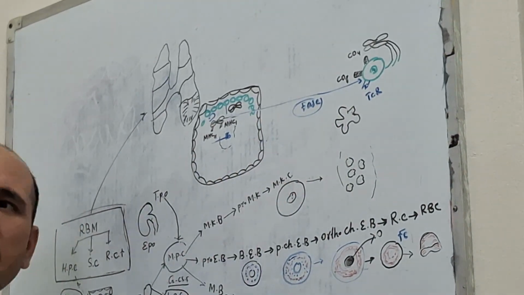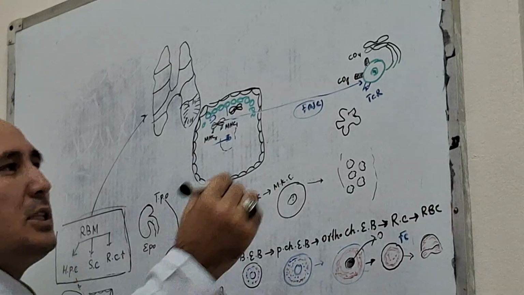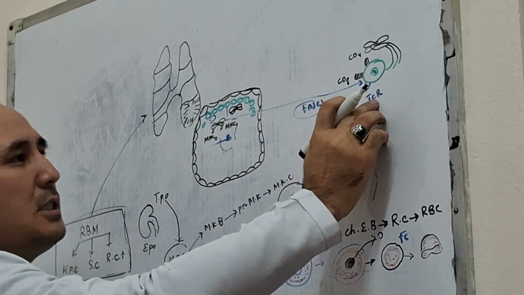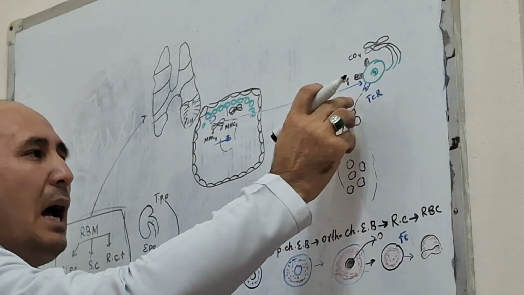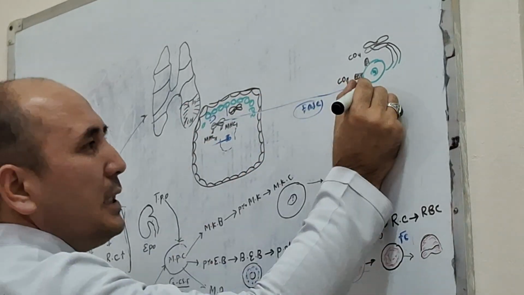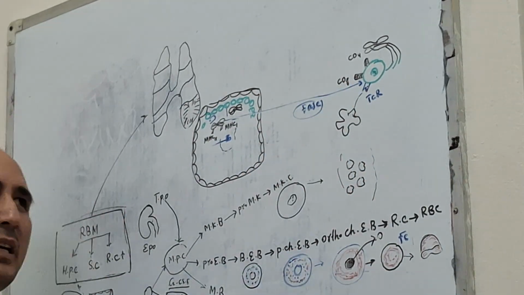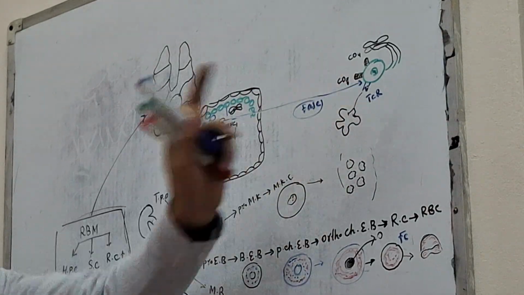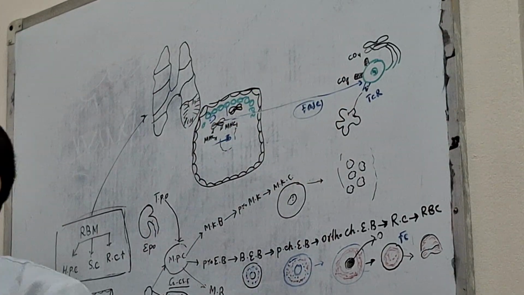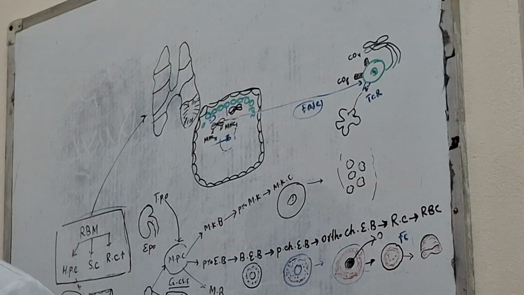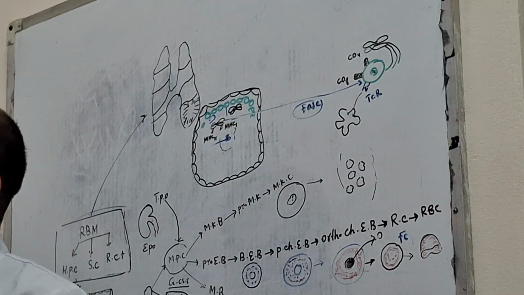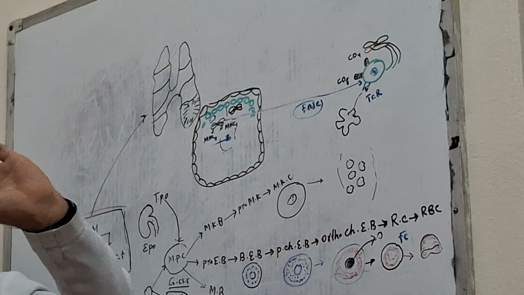It is the second checker, which means it checks the TCR receptor, the T cell receptor. This TCR receptor is very significant because by this receptor T lymphocytes recognize antigens.